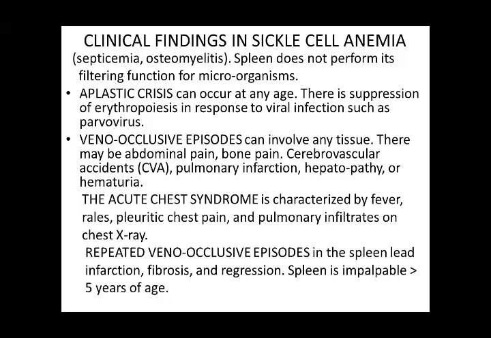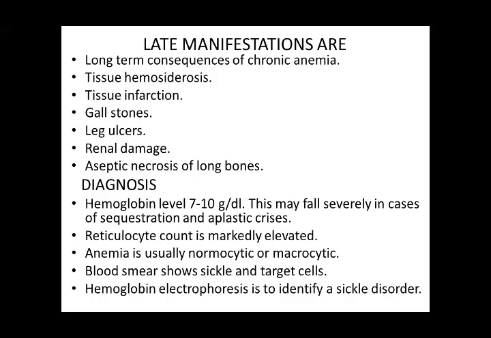Repeated veno-occlusive episodes in the spleen lead to infarction, fibrosis, and regression, and the spleen is impalpable after 5 years of age. Late manifestations are long-term consequences of chronic anemia, tissue hemosiderosis, tissue infarction, gallstones, leg ulcers, renal damage, and aseptic necrosis of long bones.